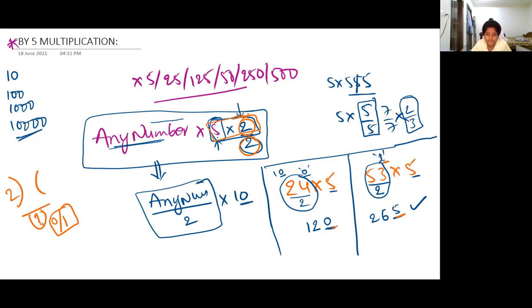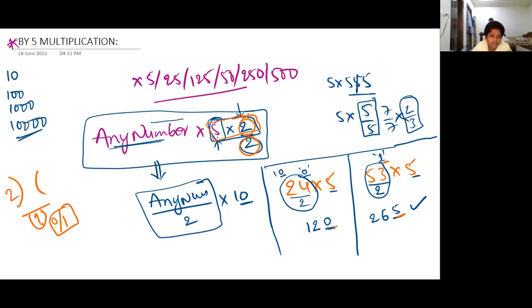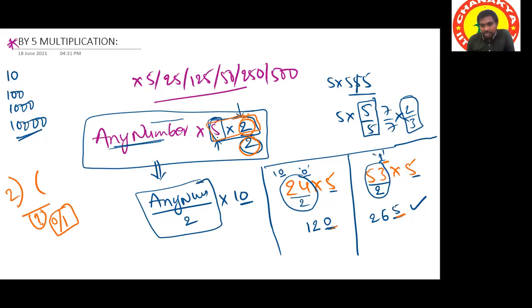Sir, and 26 means we should not change into points like 25.5. Ask one by one. Revant, just ask again. Ritvik. 53 by 2, yeah, right, sir. 53 by 2 is exactly divisible by 26, right? Now 1 is the remainder.